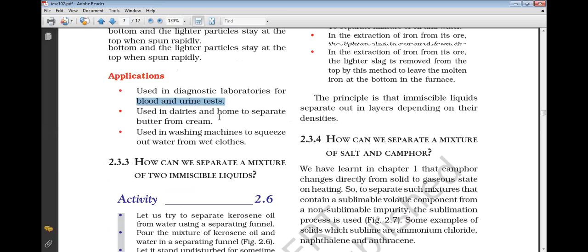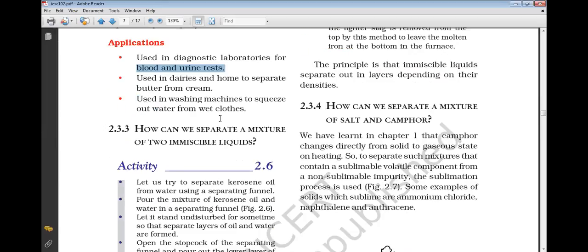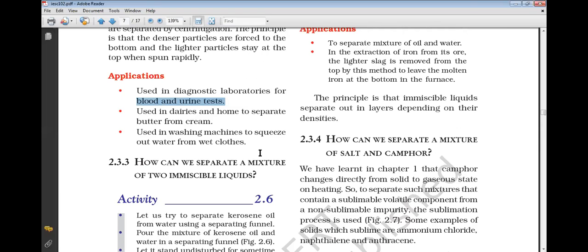Okay, so what will happen in it? What we observed in this technique is that immiscible liquids separate out in layers depending on their densities. Many times, oil floats on top of water, so they form separating layers. Okay, so suppose you have these three things, keep them to settle. After some time they will settle in types of layers. The immiscible liquids, meaning those that do not mix with each other, can be separated by this method.